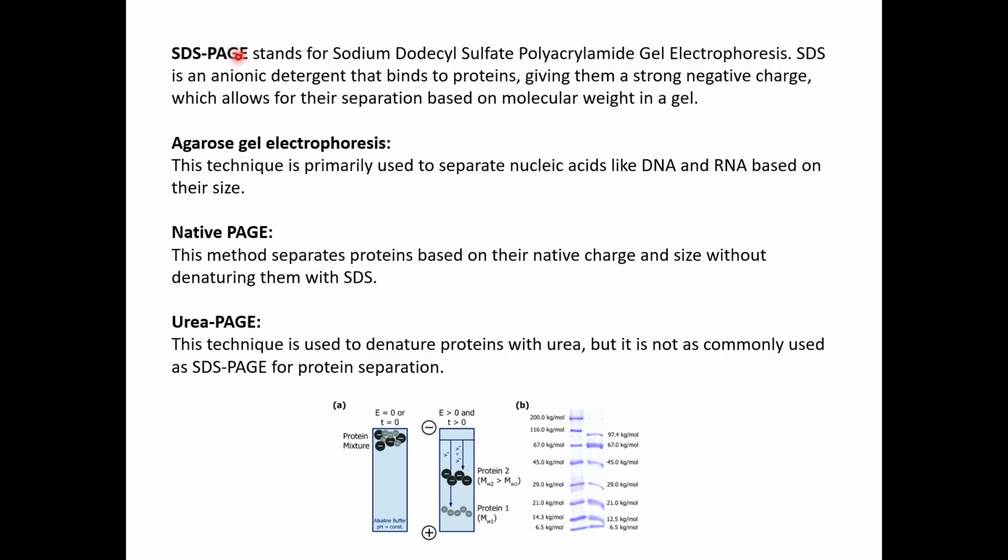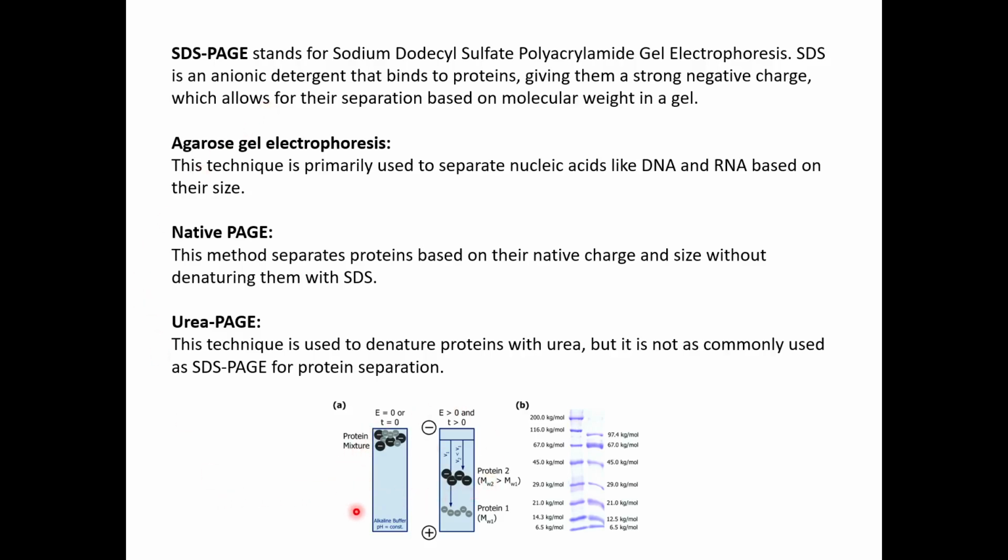Whether it is SDS-PAGE, that is your reducing environment, or a non-reducing environment like native PAGE, or agarose gel for your nucleic acid samples, and urea PAGE, where you denature your proteins but with urea instead of SDS.